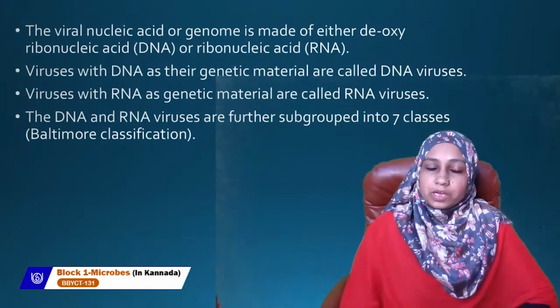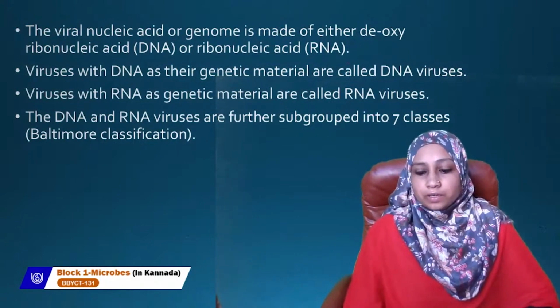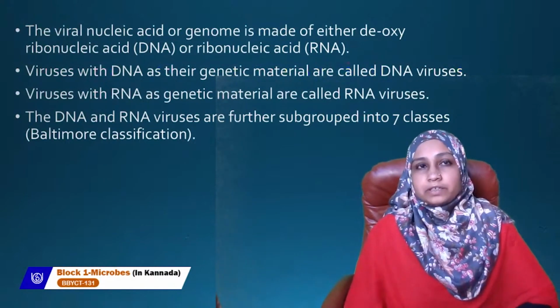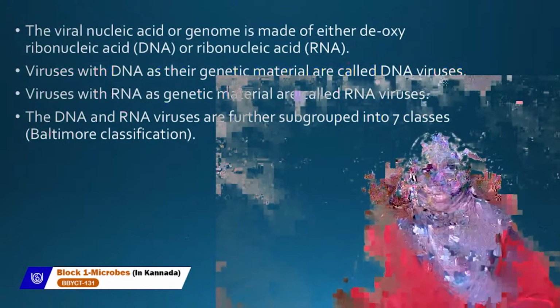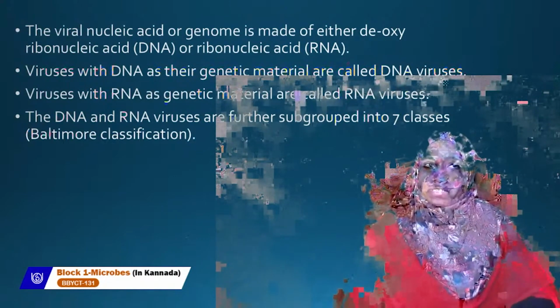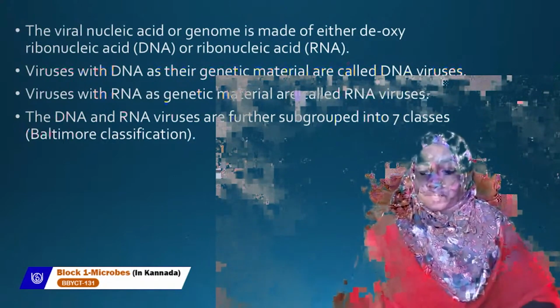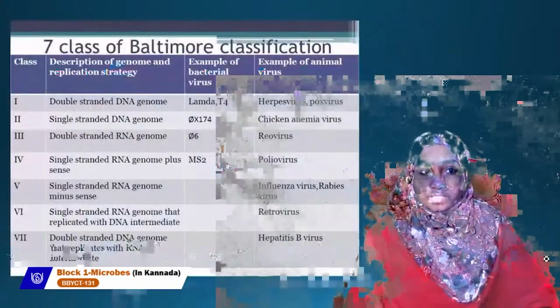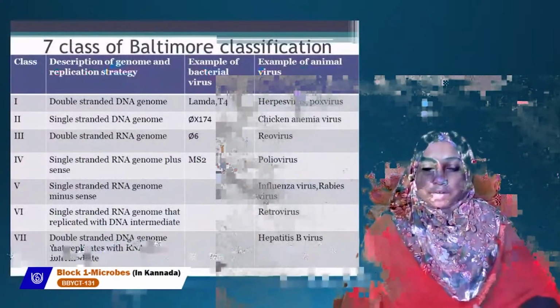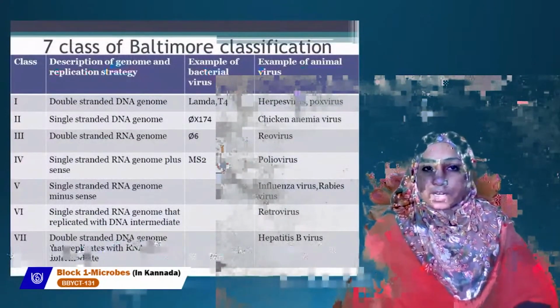ವೈರಸ್‌ಗಳಲ್ಲಿ DNA ಇದ್ರೆ ಅದನ್ನ DNA ವೈರಸ್ ಅಂತ ಕರಿತೀವಿ. RNA ಜೆನೆಟಿಕ್ ಮೆಟೀರಿಯಲ್ ಇದ್ರೆ ಅದನ್ನ RNA ವೈರಸಸ್ ಅಂತ ಹೇಳ್ತೀವಿ. So RNA and DNA viruses, they are further classified into 7 classes. So we have the Baltimore classification. So as you see here on the screen, we have 7 classes ಇದೆ ಅದರಲ್ಲಿ.